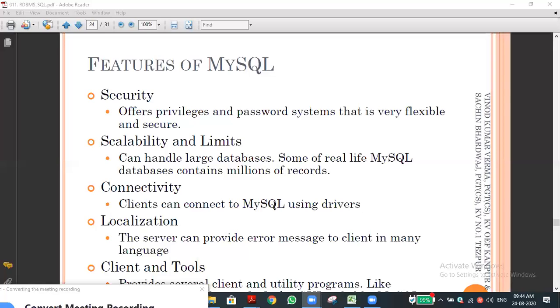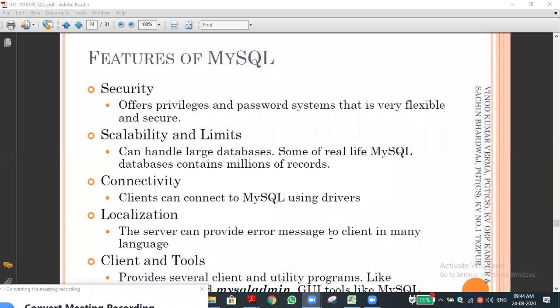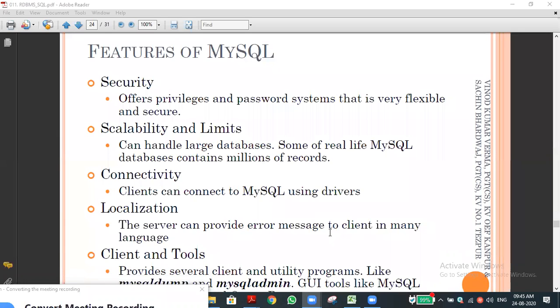And localization, that's what I am saying. The server can provide error messages to the client in many languages. That is, multiple language support is also there. For example, language in the sense of what? I'm not talking about English, that is not programming language I'm saying. So it will support error messages and support multiple programming languages.